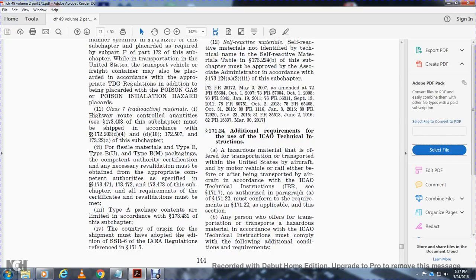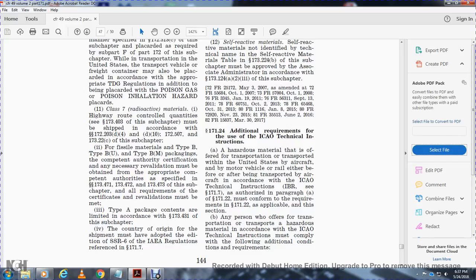171.24 Additional requirements for the use of the ICAO Technical Instructions. Hazardous material that is offered for transportation or transported in the United States by aircraft, motor vehicle, or rail, either before or after being transported by aircraft in accordance with the ICAO Technical Instructions authorized in 171.22, paragraph A, must conform with the requirements of 171.22 as applicable to this section.